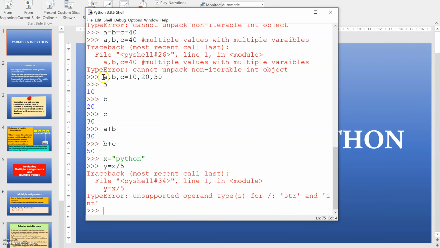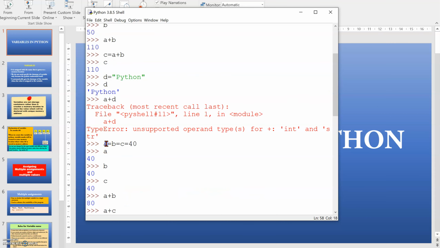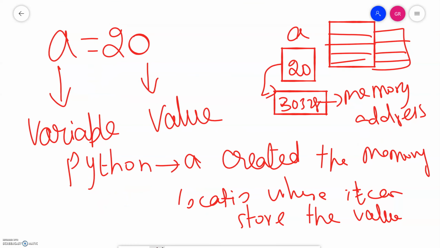So this is multiple assignment, variables with multiple values. This is called multiple assignments. I'm explaining on the whiteboard again.